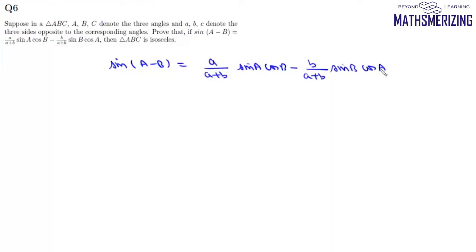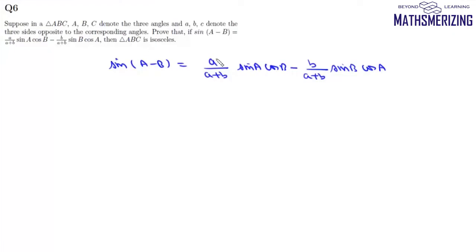Now question number 6 is: suppose in a triangle ABC, A, B, C denote the three angles and a, b, c denote the three sides opposite to the corresponding angles. Now prove that if sin(A minus B) is equal to a upon (a plus b) sin A cos B minus b upon (a plus b) sin B cos A, then triangle ABC is isosceles.